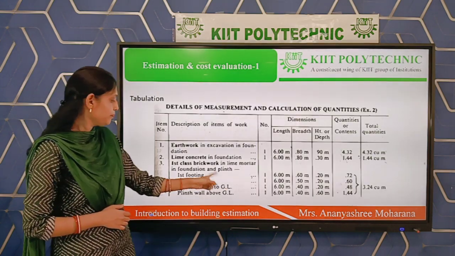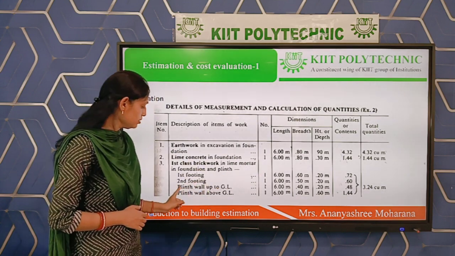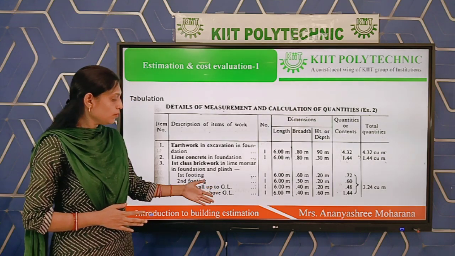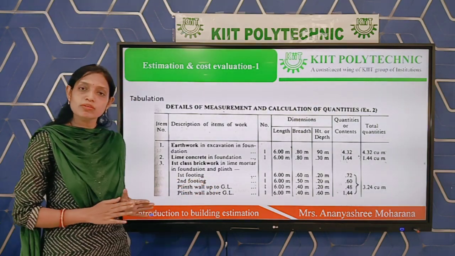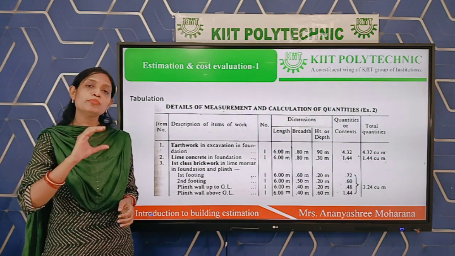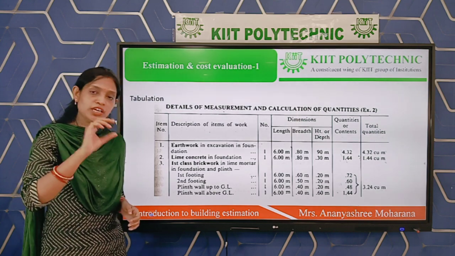You can see here, for the first footing number 1, for the second footing number 1, for the plinth wall here we are dividing in two parts, up to ground level and above ground level, because for the plinth wall, some portion is below the ground level and some portion is above the ground level.